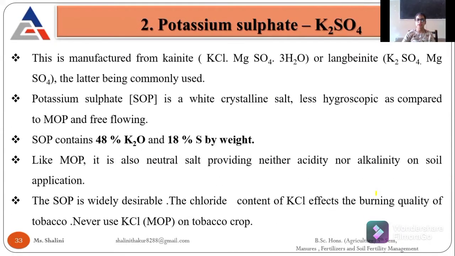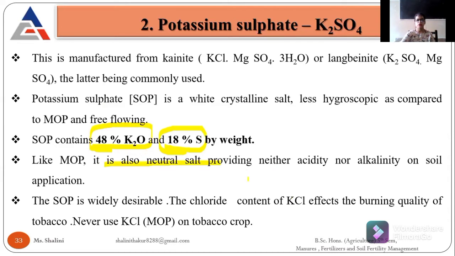Then the potassium sulfate, that is K2SO4, also known as sulfate of potash. It is prepared from kainite, a mineral I mentioned in the previous slide, and from langbeinite. We use both these minerals for producing potassium sulfate. It is a white crystalline salt. It is less hygroscopic compared to MOP, and it is free flowing, meaning it can flow freely. It contains 48% K2O and 18% sulfur, and it is also neutral.